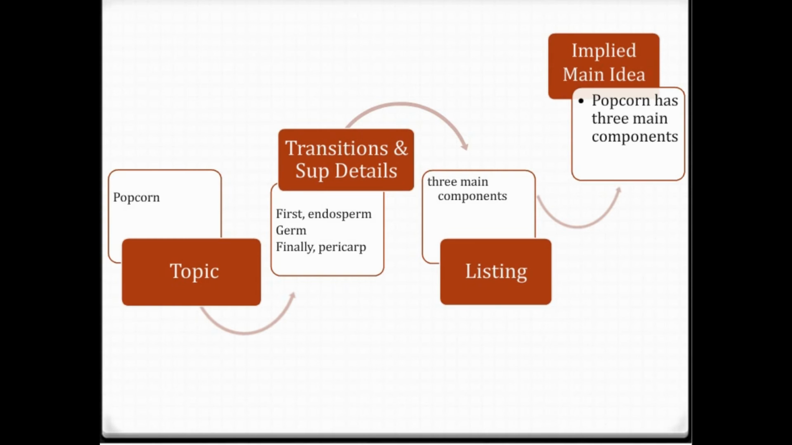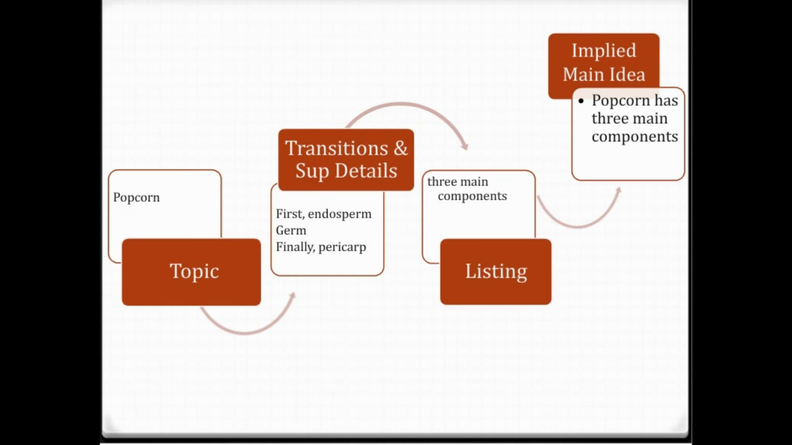Then our third step is to analyze the pattern. How are these three major supporting details organized? They are organized as a list of items. So they represent three main components of the popcorn. Therefore, the implied main idea could be stated in a sentence like, popcorn has three main components.